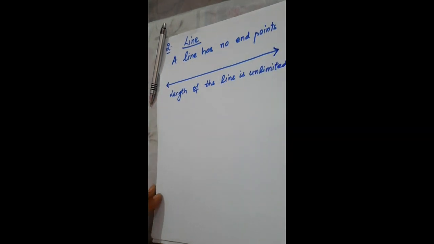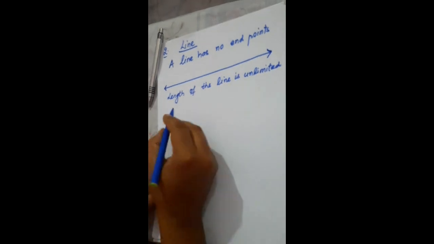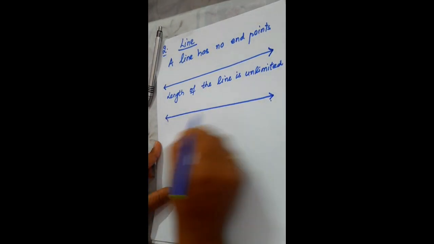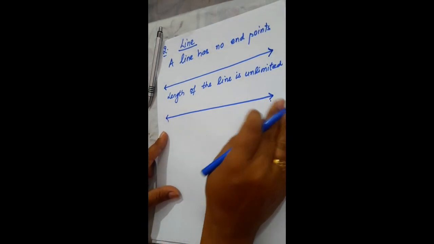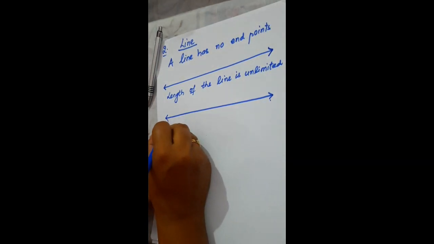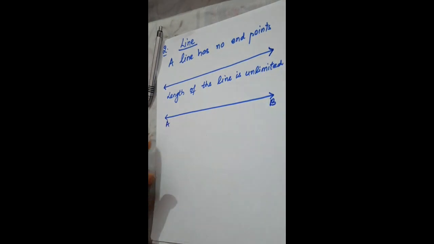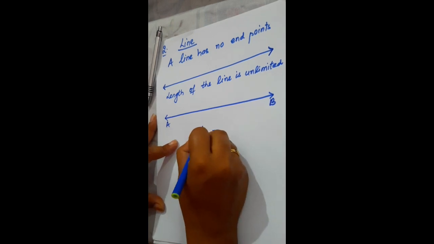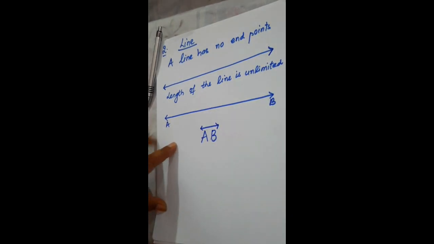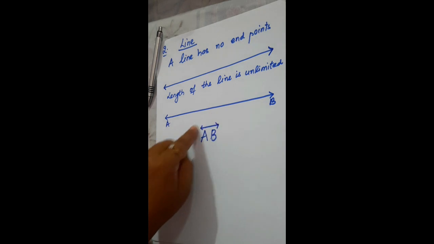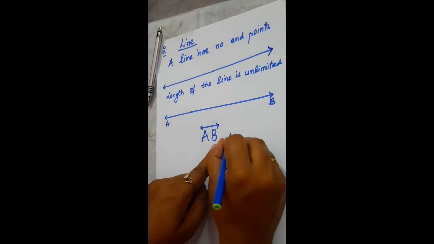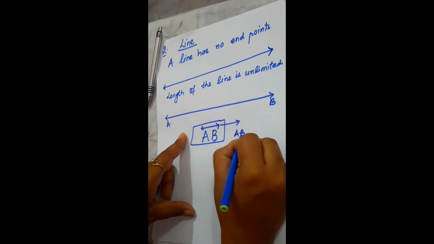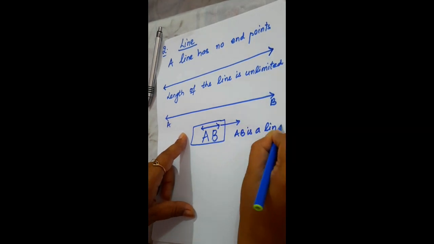If you have to draw a line, then whenever you draw a line, always put two arrowheads. These two arrowheads indicate that it is an example of a line. If I write A over here and B over here, you have to write AB and put the symbol of line over AB. So this AB indicates that AB is a line. This arrow tells us that AB is a line.